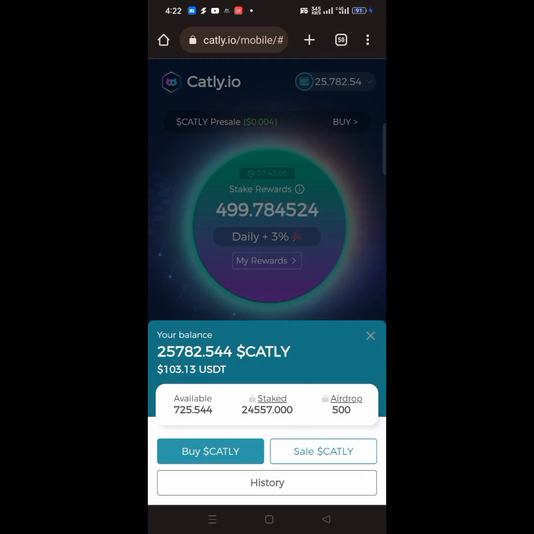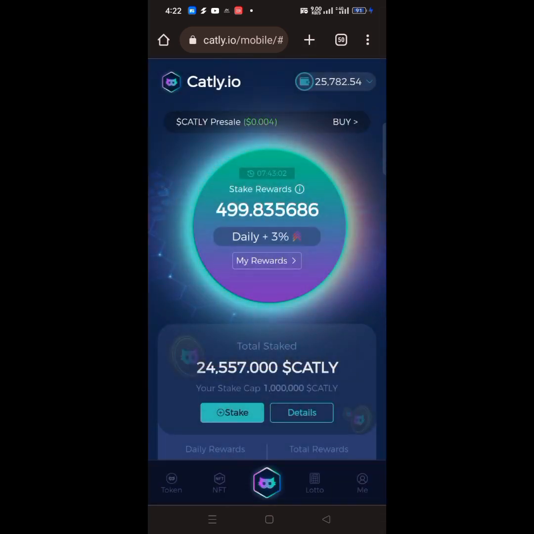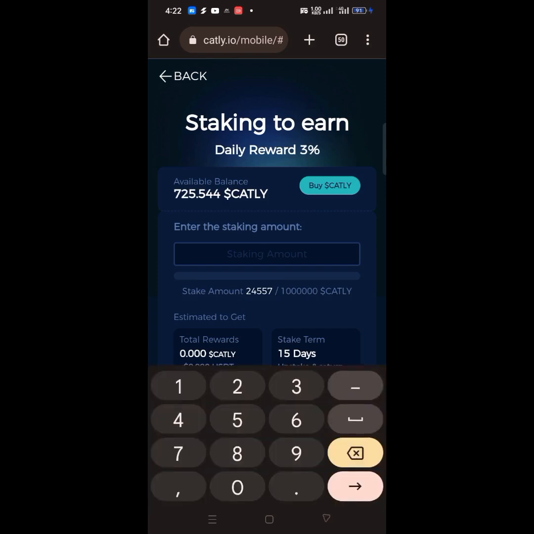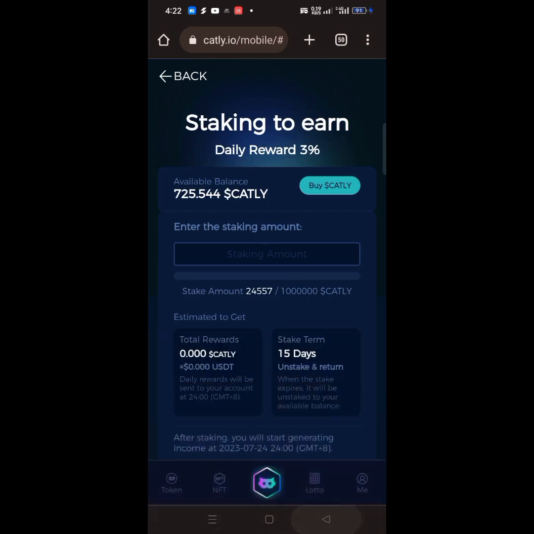They're gonna reward you with 500 pieces of Catly, which you can easily go ahead on this particular place that says stake. Click on stake over here, and you are going to enter the amount which was given to you as a sign-up bonus. So you stake it, and it will be giving you 3% of it every day. And guess what? You can still withdraw from it for free. So you can still do anything for free on it. It depends on you to invest.